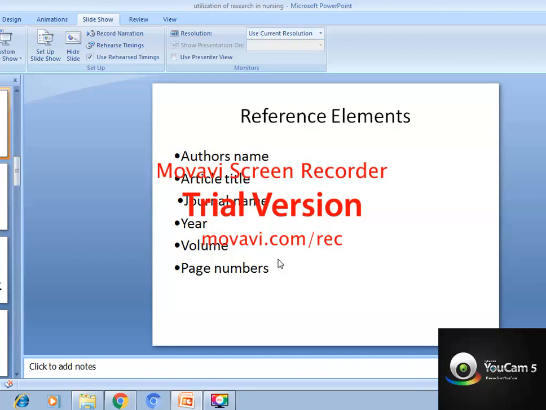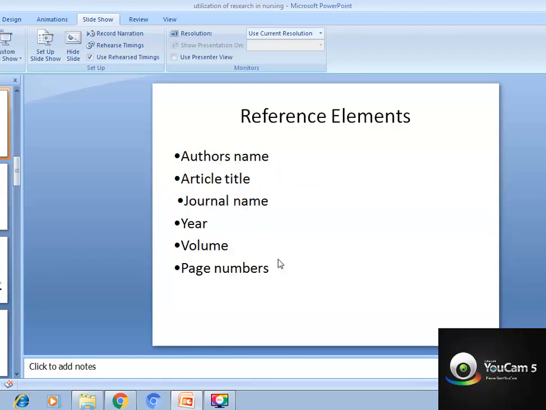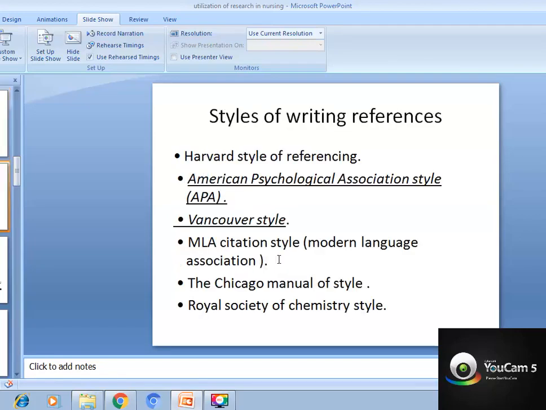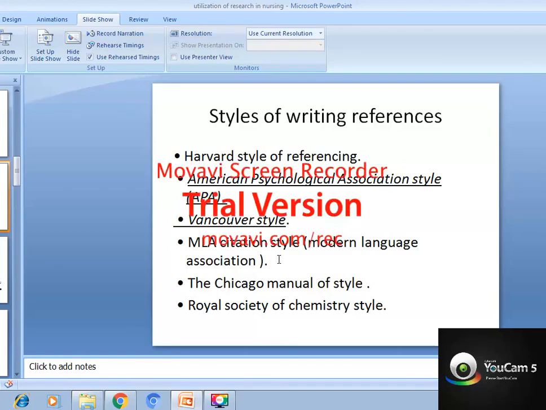Whenever you do references, make sure you write down the author's name, title, journal name, year, volume number and page numbers. There are different styles of writing references: Harvard style, APA, Vancouver, MLA style, Chicago Manual and Royal Society of Chemistry. But we will be adopting Vancouver style for our research.